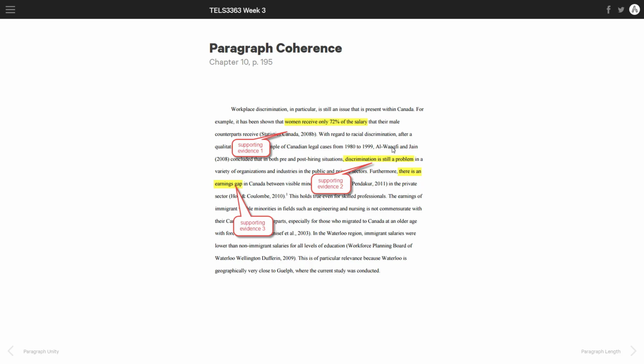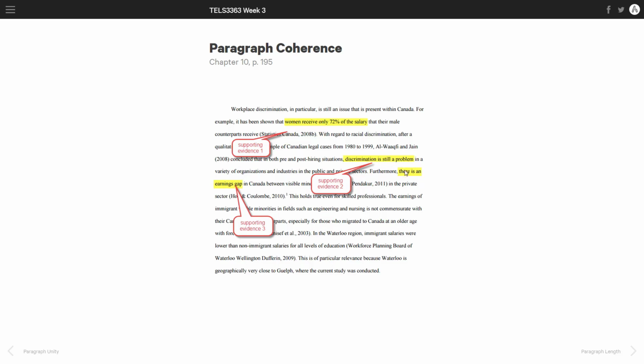The evidence comes from, sorry about my pronunciations, Al-Waqfi and Jain in 2008. And this sentence says that they concluded that in both pre and post-hiring situations, discrimination is still a problem. Okay, this is not me making something up. This is me citing evidence from somebody else that supports my claim that workplace discrimination is still present within Canada. My claim, if I'm writing this sentence.